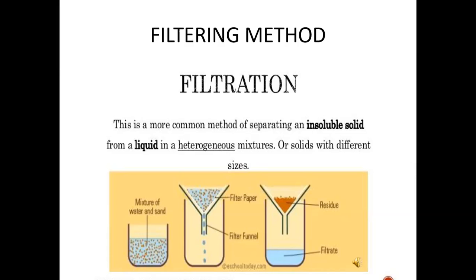We can separate using the filtration method. The residue is the sand. The water passes through the filter paper in the funnel, and we get water in the beaker. So we can easily separate insoluble solids, that is, heterogeneous mixtures, using this filtration method.